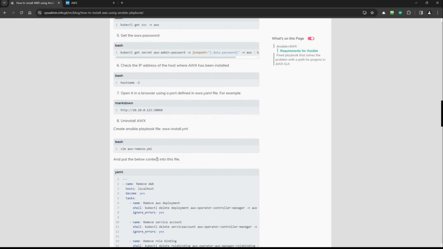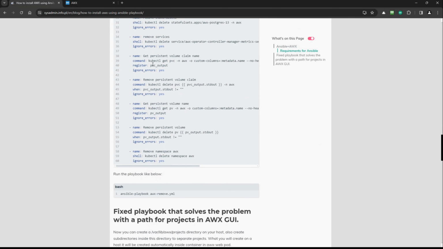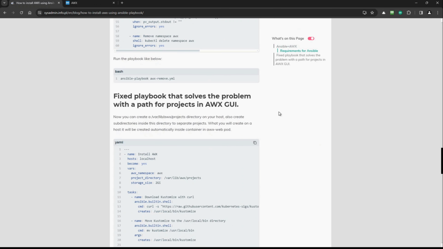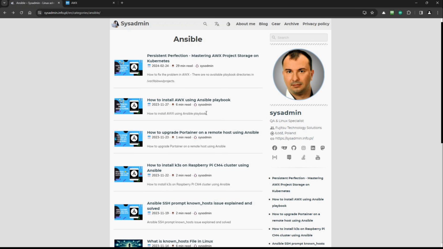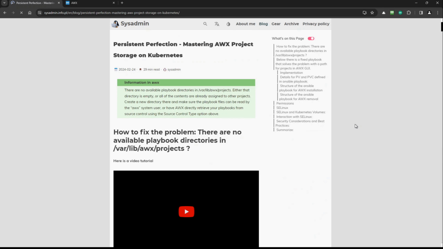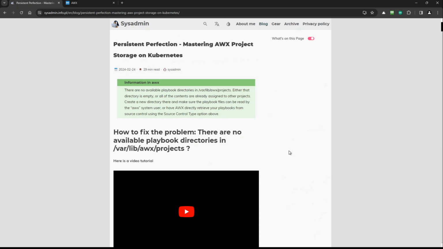Of course, I also added the removal and fixed playbook that solves the problem here, but I decided that I will record a separate video about this, and I will create a tutorial about persistent volume and how to fix the problem permanently, and I will show you how to do that.